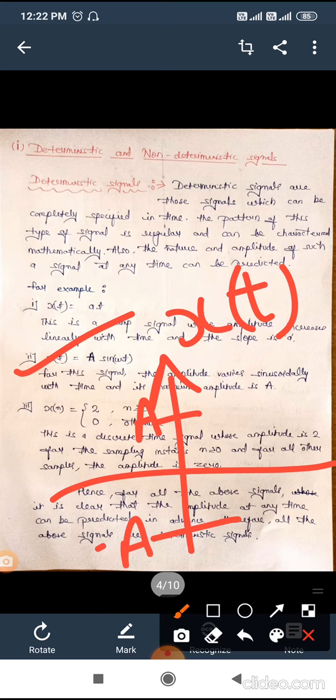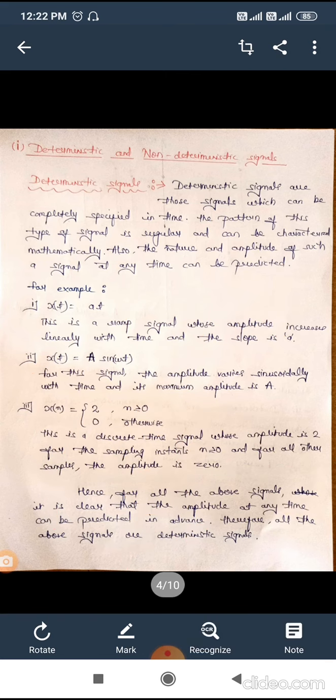This is the sinusoidal signal we have, so it can also be determined easily with the help of a mathematical expression or with the help of a figure or waveform.